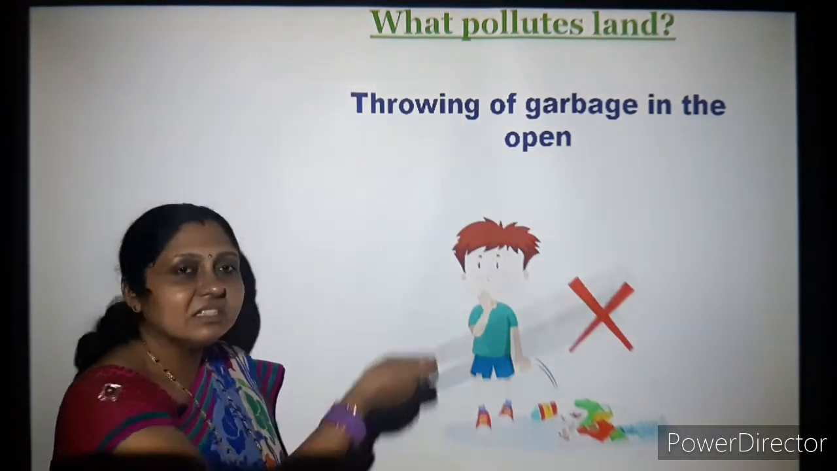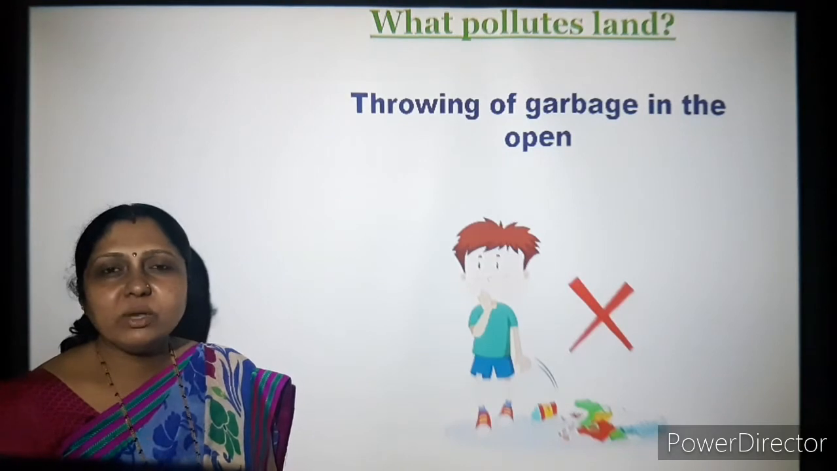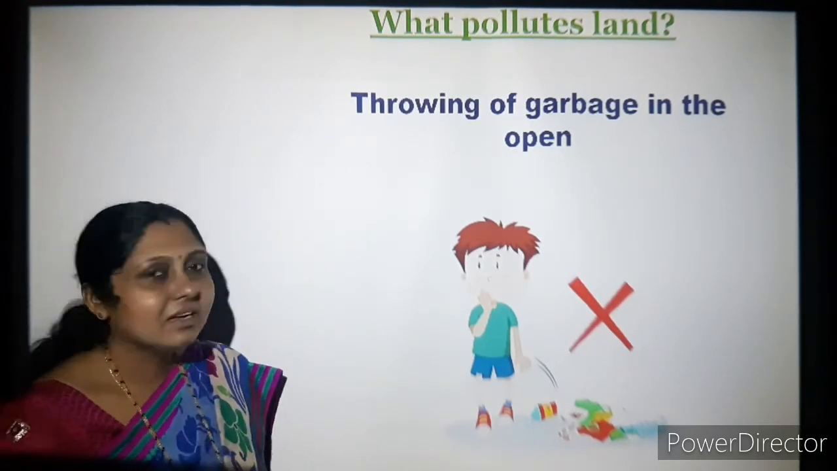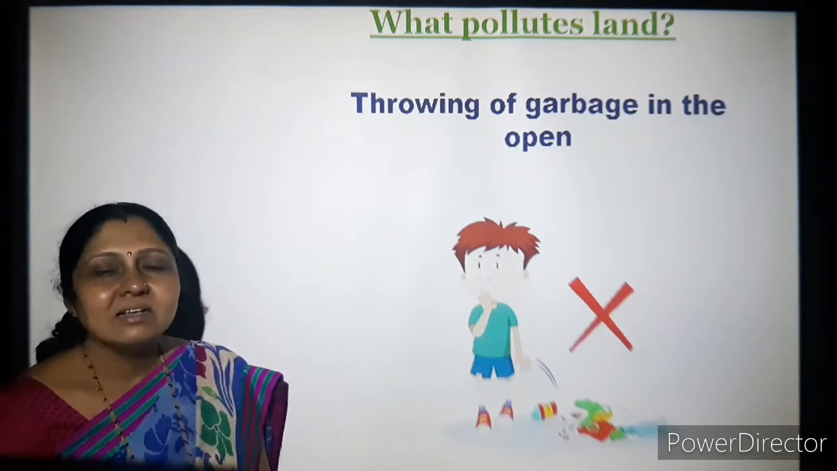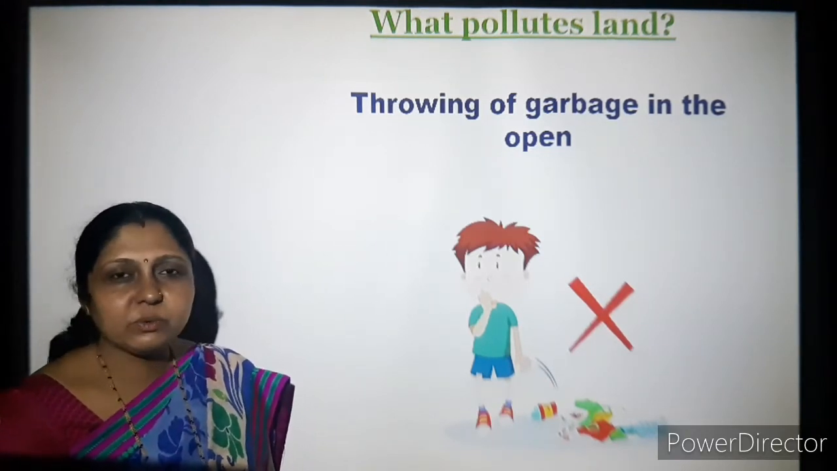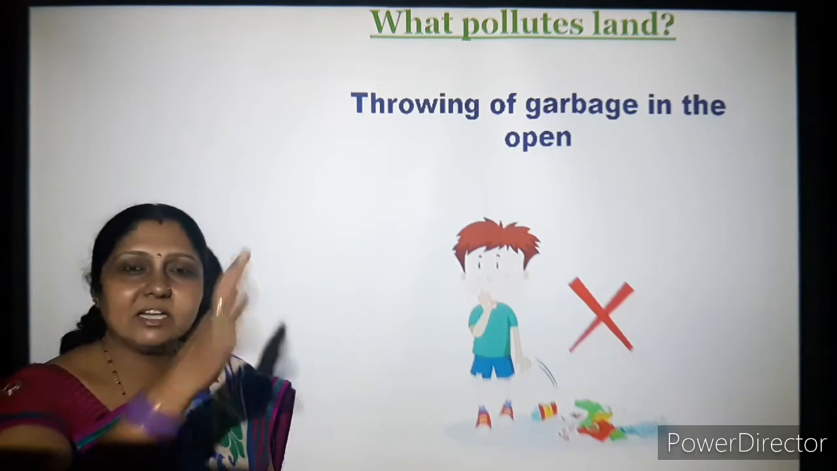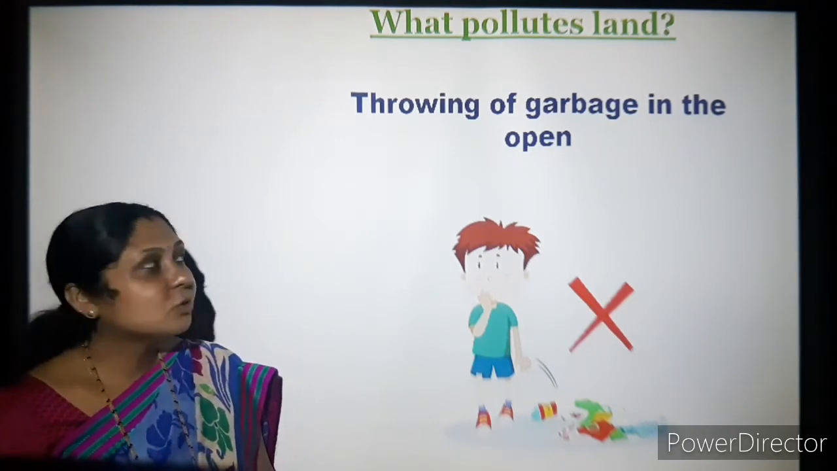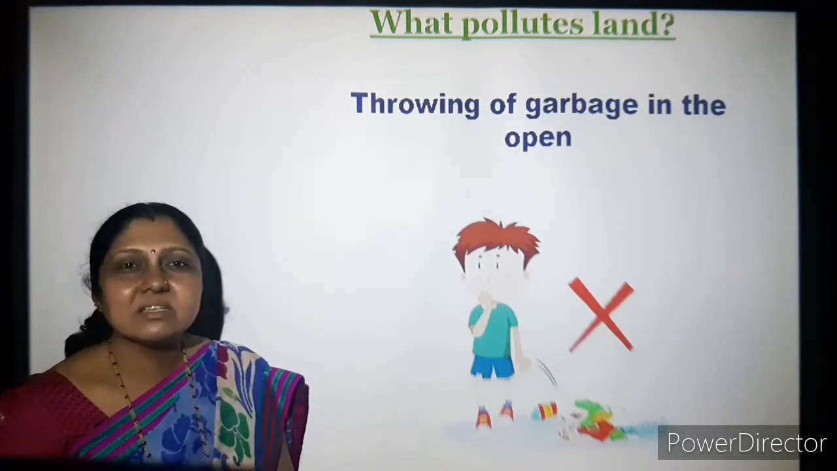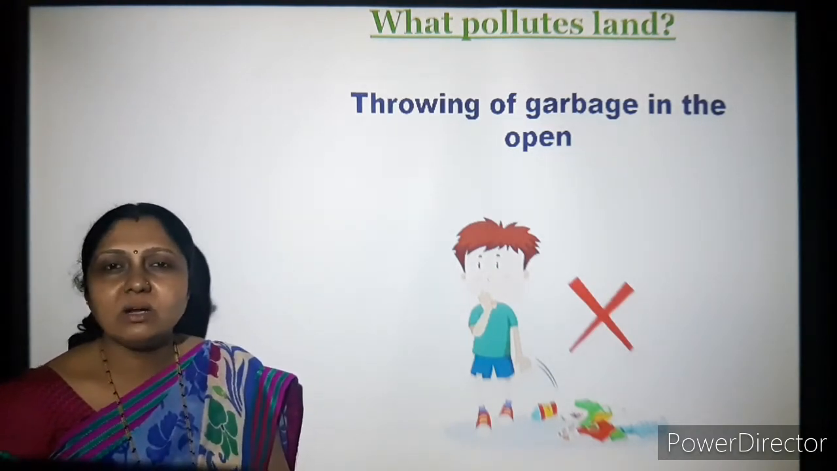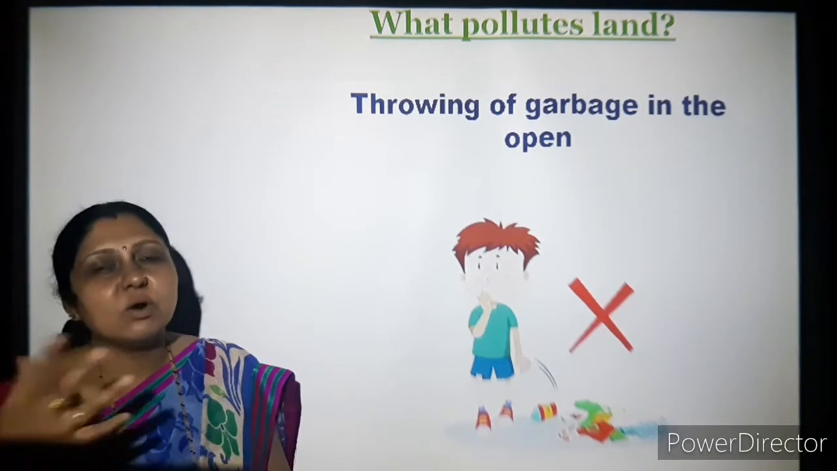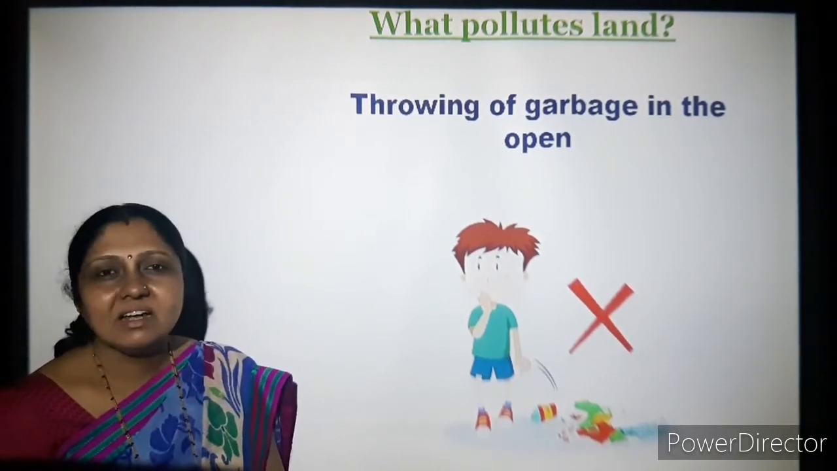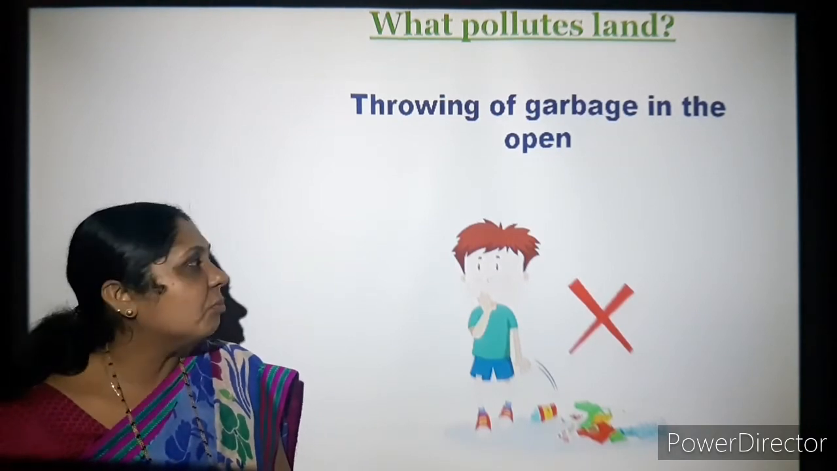Throwing of garbage in the open. See, that throwing of garbage is the reason everywhere. You throw the garbage in the open area on land, that time the land is polluted. You burn it, the air is polluted. You throw it into water, the water is polluted. So from where do we get this garbage? Yes, again from our household, the factories, the offices, the hospitals, everywhere you have waste things. That has to be managed properly.